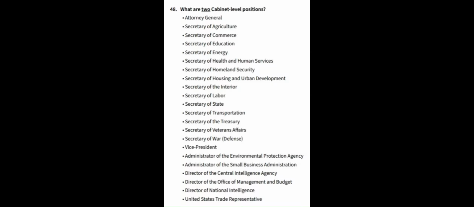Attorney General. Secretary of Agriculture. Secretary of Commerce. Secretary of Education. Secretary of Energy. Secretary of Health and Human Services. Secretary of Homeland Security. Secretary of Housing and Urban Development. Secretary of the Interior. Secretary of Labor. Secretary of State. Secretary of Transportation.